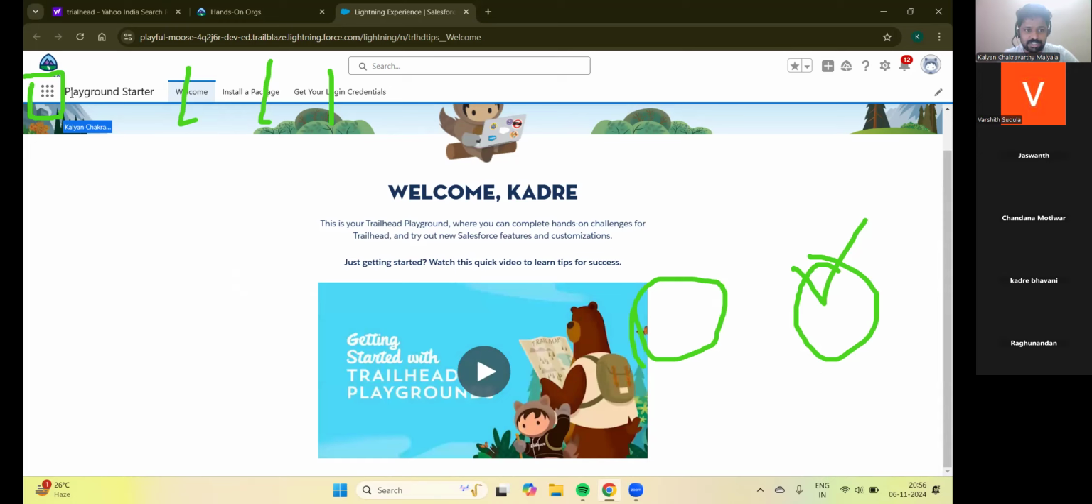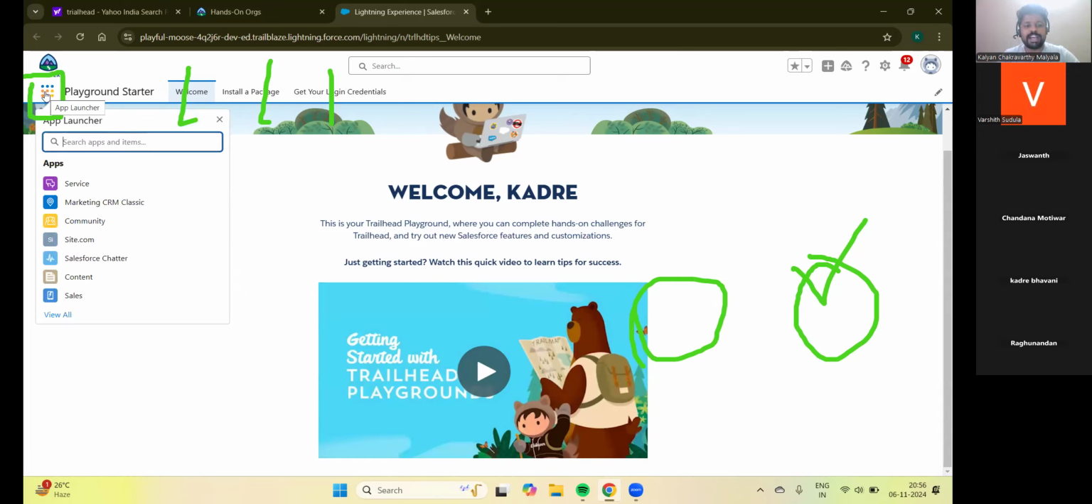This is the app launcher. On the top left you will have the app launcher, where if you click you'll see the apps that are standard applications provided by Salesforce on the Salesforce platform. And in the top right, this setup gear button is there, right? On the top right, this is called the settings option.